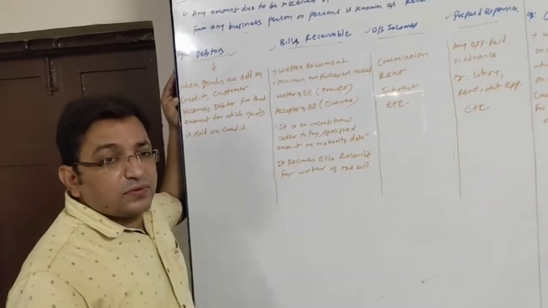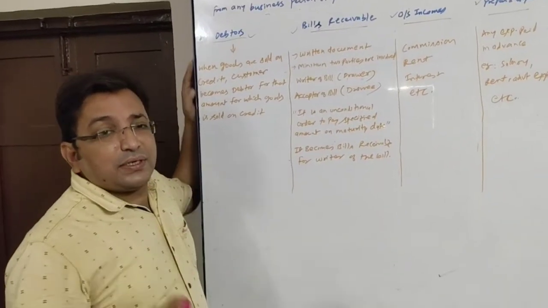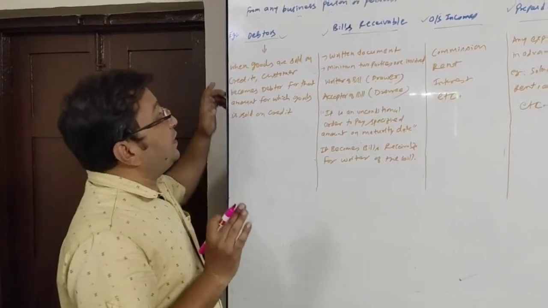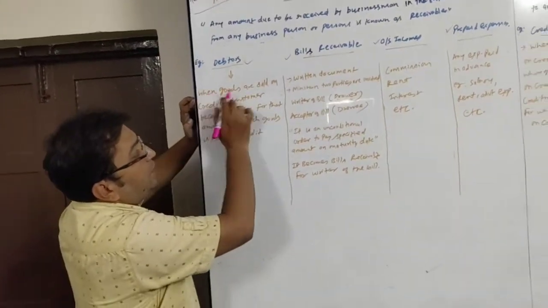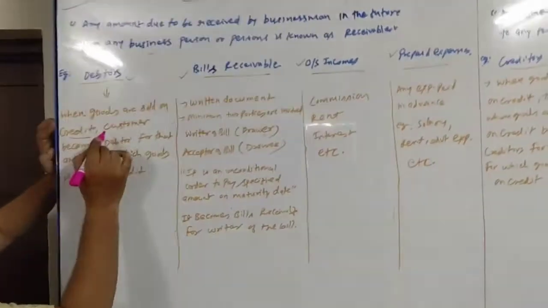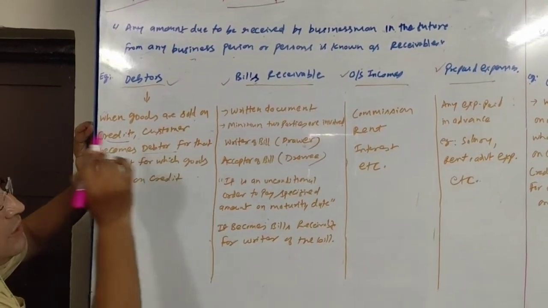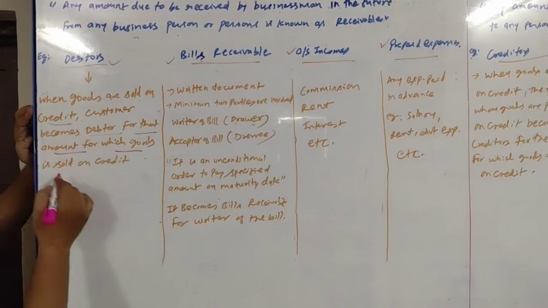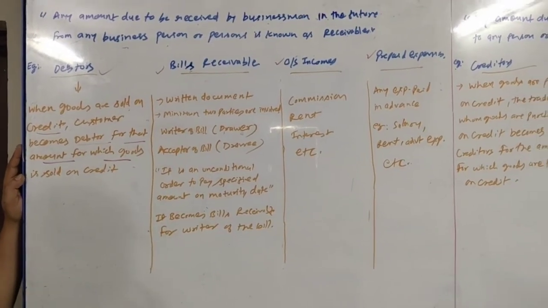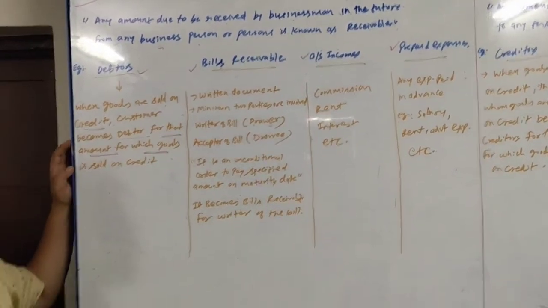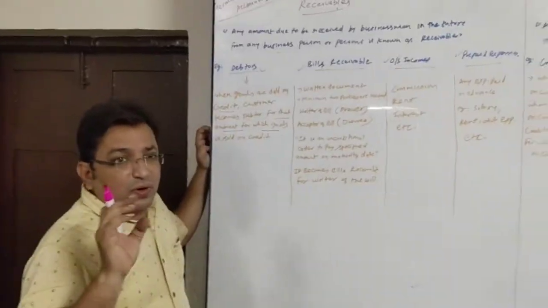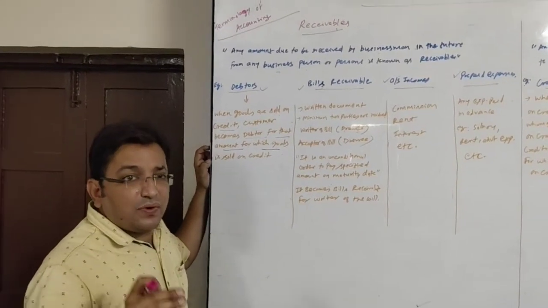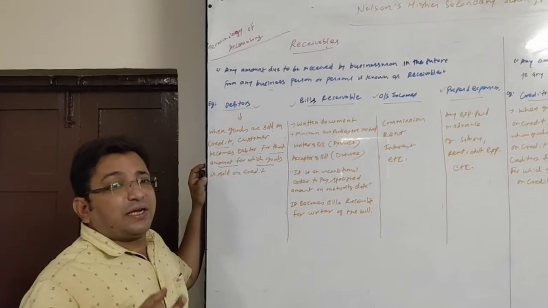We have sold goods to someone on credit, the person is known as a debtor till the amount is paid. So, debtor is what? When goods are sold on credit, customer becomes a debtor for the amount for which goods are sold on credit. So, very simple to understand. Debtors are the persons to whom goods and services are sold or rendered on credit. As goods or services are sold or rendered on credit, amount is yet to be received.